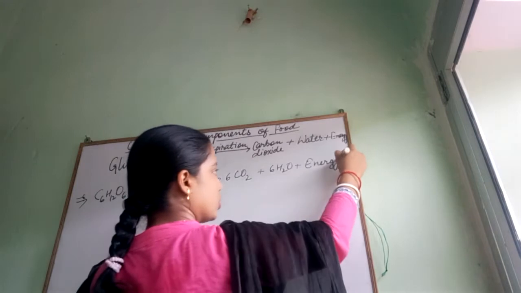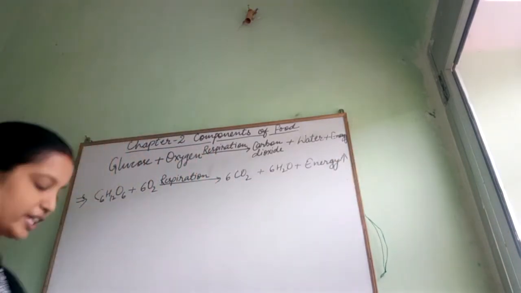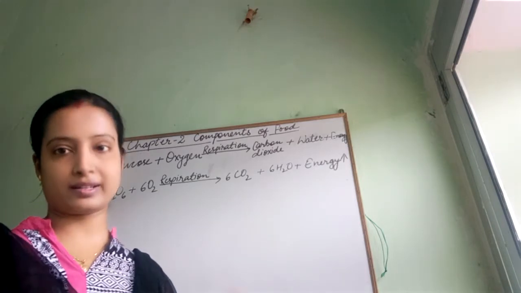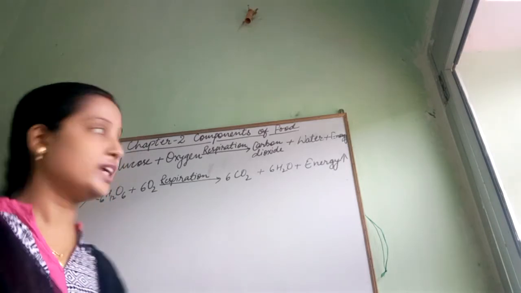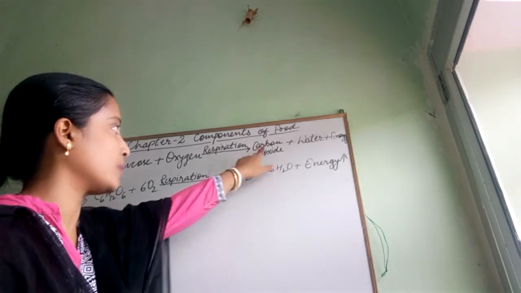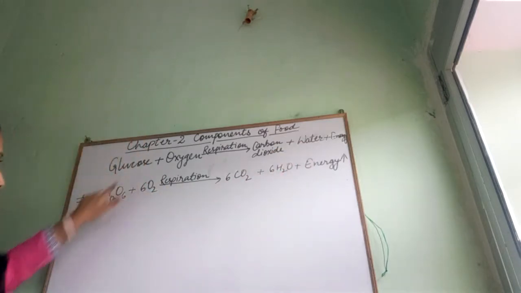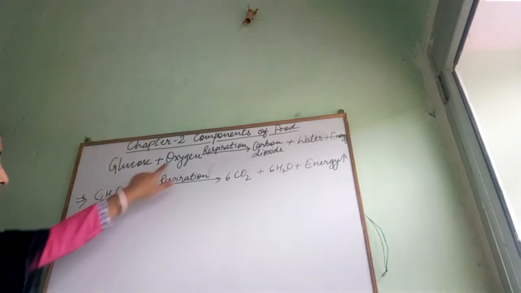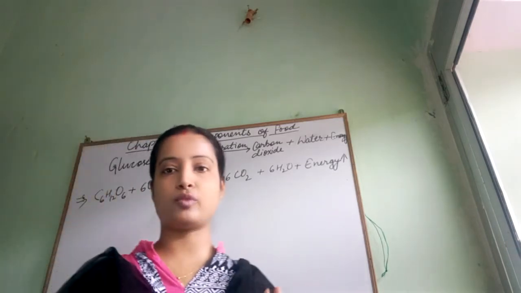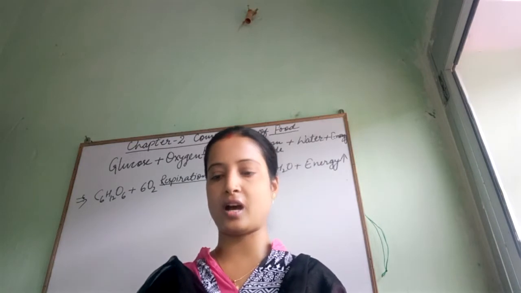Okay children, here 6 and here also 6, it is for balancing the equation, which you will learn in your higher classes, in class 8. This 6 is for balancing the equation, but the formula for carbon dioxide is CO2, water is H2O, the formula of glucose is C6H12O6, and oxygen is O2 only. So in this way the carbohydrate gets digested in our body.